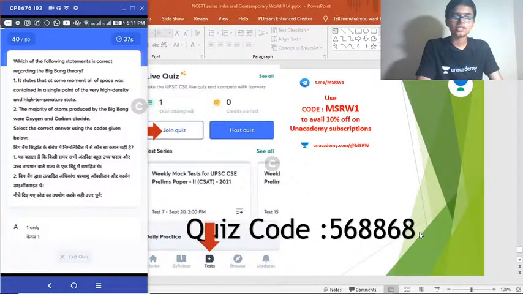The 40th question. Which of the following statements is or are correct regarding Big Bang Theory? Number 1. It states that at some moment all of the space was contained in a single point of very high density and high temperature state. 2. The majority of atoms produced by the Big Bang were oxygen and carbon dioxide. Select the correct answer. The Big Bang Theory. Which of these statements is or are correct regarding the Big Bang Theory? A very famous theory regarding the birth of universe.